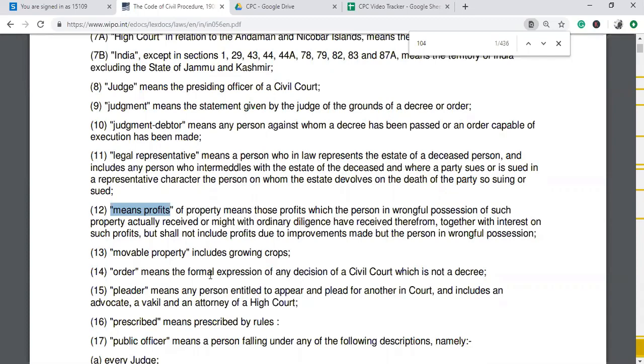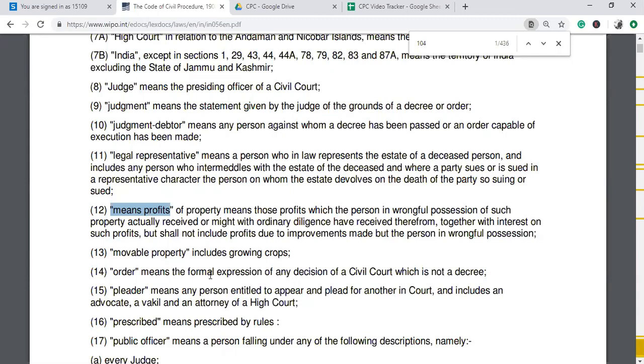Let us say I have title and possession over a property X. Y comes by and dispossesses me of my property, takes wrongful possession of it and starts using it. Meanwhile, in the usage, he starts getting profit out of my property. Legally speaking, the property belonged to me, the title and the possession, but I was dispossessed by Y wrongfully.